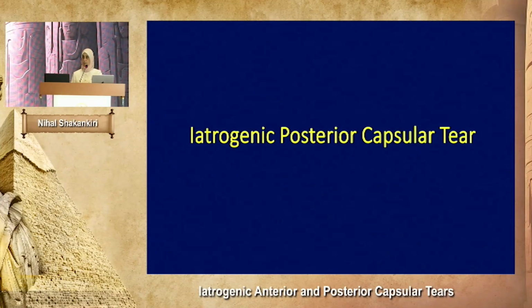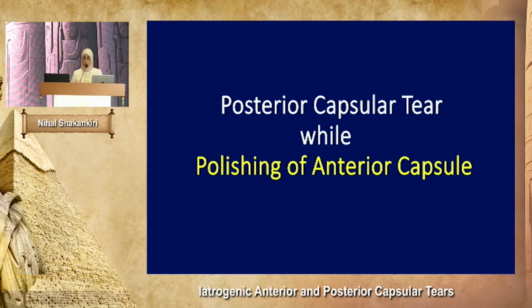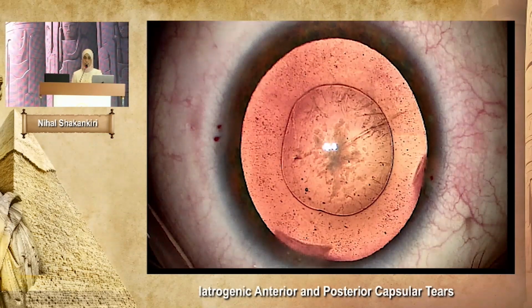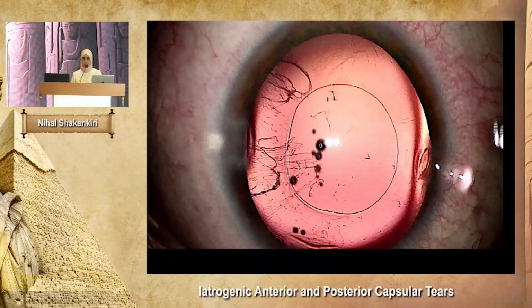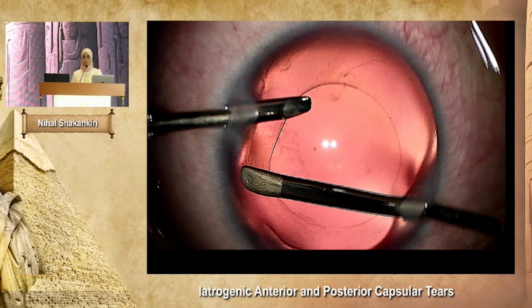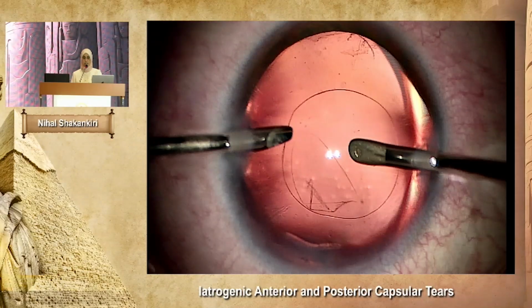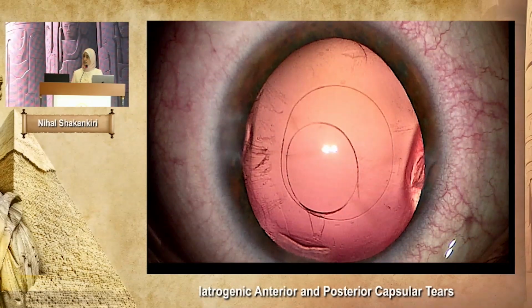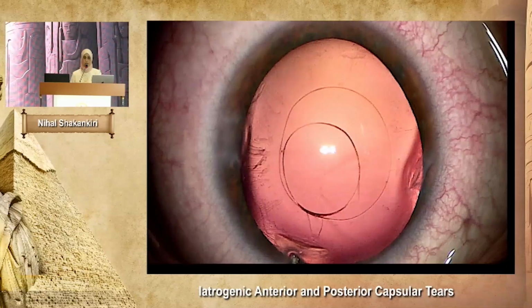Iatrogenic posterior capsular tear while polishing the anterior capsule. This was a straightforward congenital cataract after anterior capsulorhexis and irrigation aspiration. During polishing, due to high vitreous pressure, that's why anesthesia is very important, while polishing the back surface of the anterior capsule, a tear did occur. How to proceed? Vitreous did emerge. Once it is rounded, it means that vitreous did emerge into the anterior chamber.